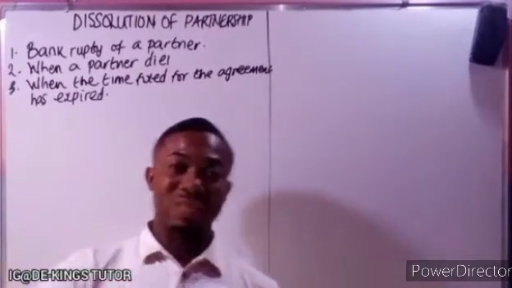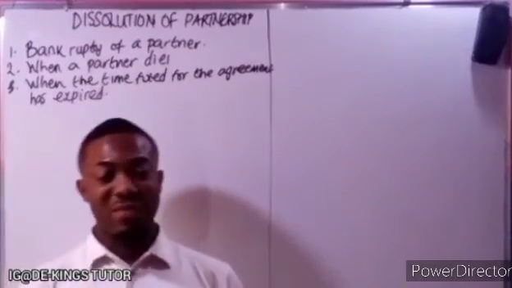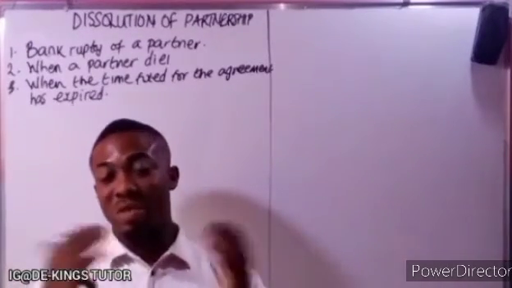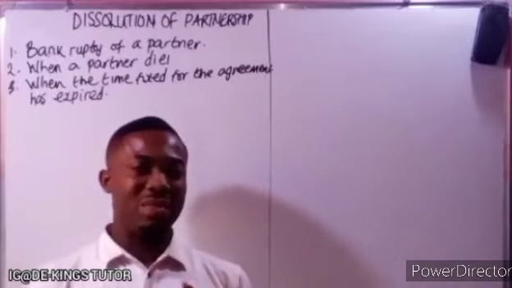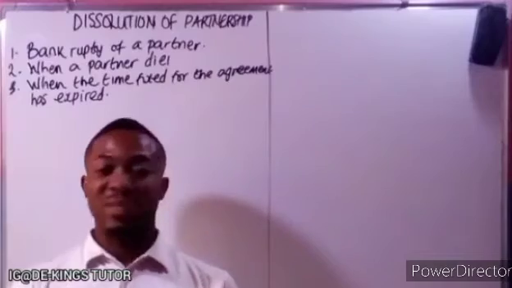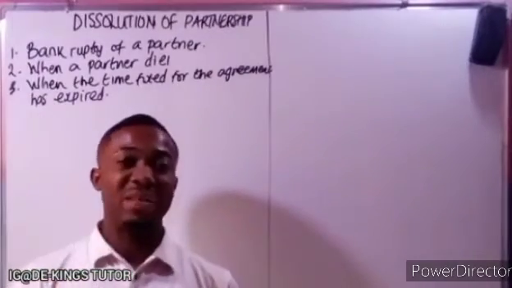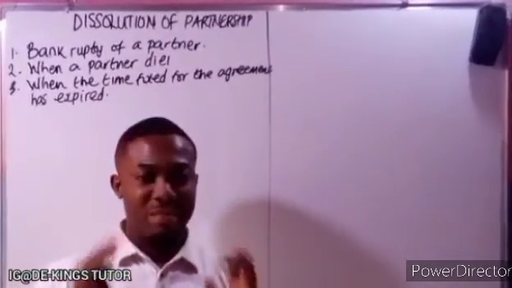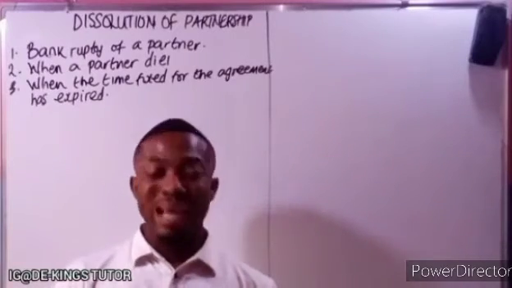If they achieve that goal, they might cease to exist. Or they said they are staying for 2 years, 3 years, 4 years, 5 years. So when the time fixed for the agreement elapses, they might decide to cease to exist.